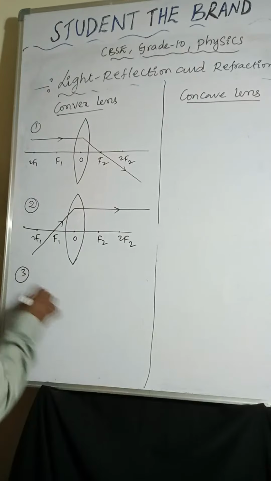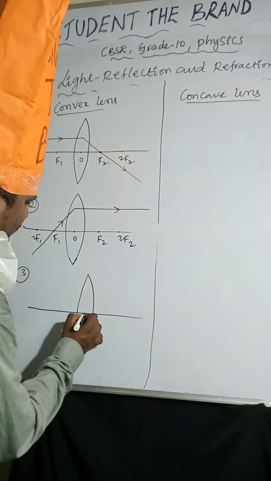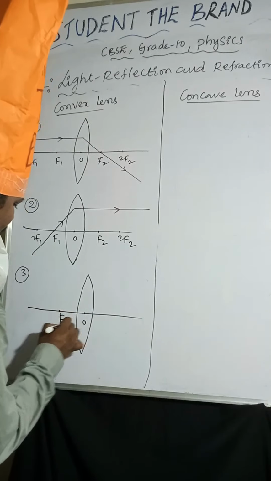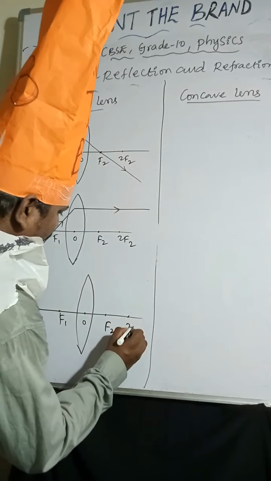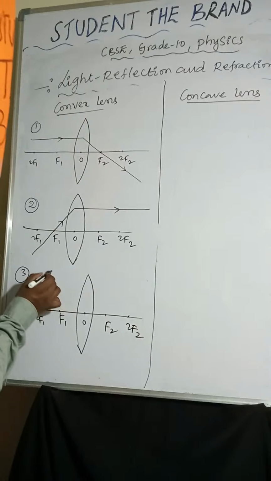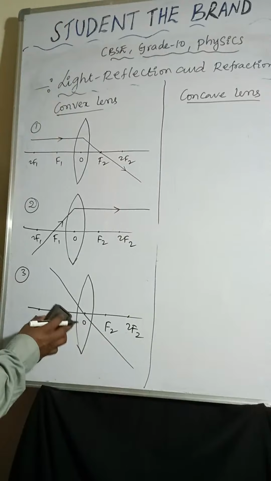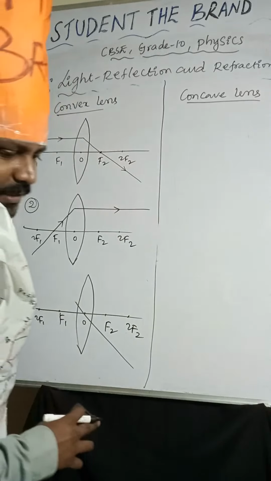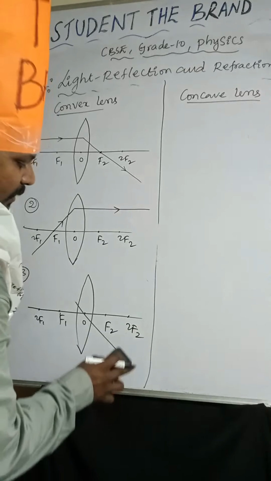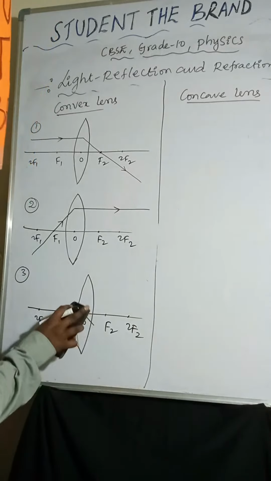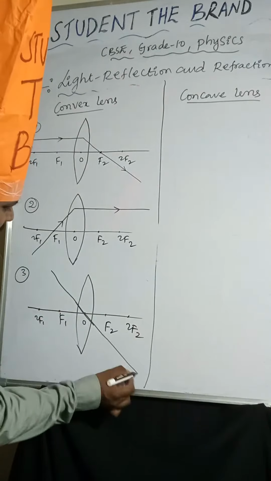Coming to the third one. Optic center, F1, 2F1, F2, 2F2. The light ray is passing through the optic center. So no deviation takes place. It moves in the same direction like this.